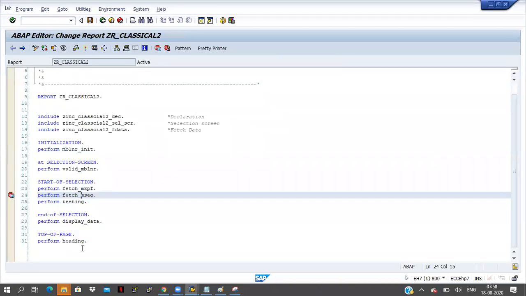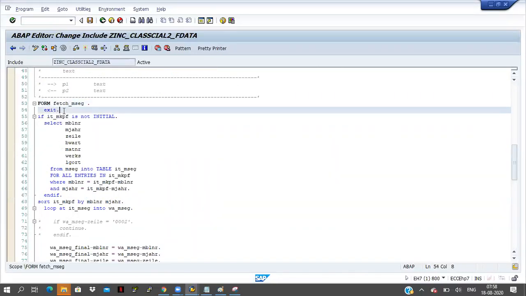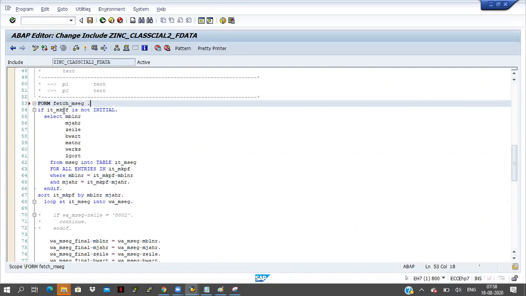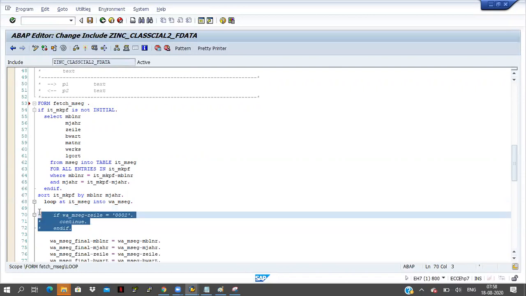Once again, where is it? So exit, right? Where I'm writing exit, I'm removing that place. Here exit is there, I mean I'm writing that one inside of the loop.